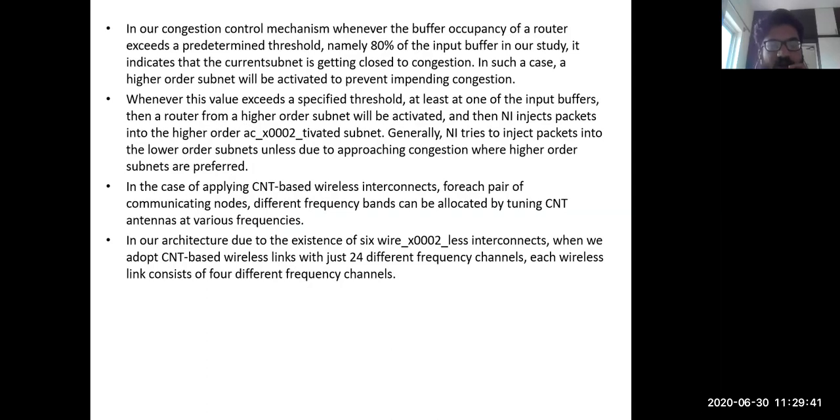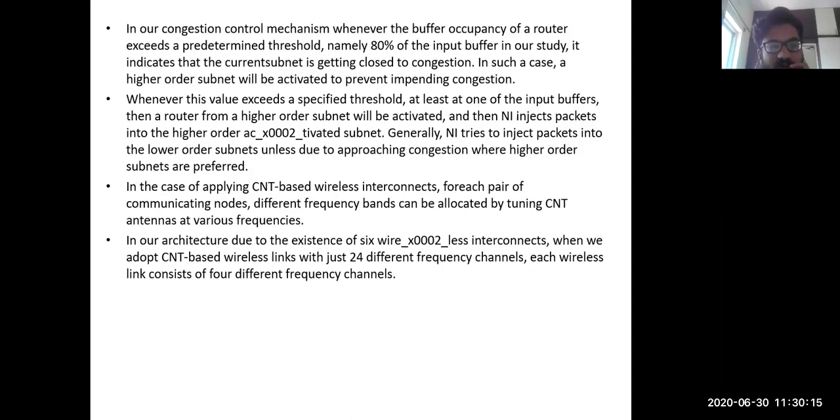So whenever this value exceeds a specified threshold in at least one of the input buffers, then a router of a higher order will get activated, and then the network interface injects the packets into that subnet, so that particular subnet is going to be activated. Generally, the network interface tries to inject the packets into the lower order subnets unless congestion is approaching, in which case higher order subnets are preferred.